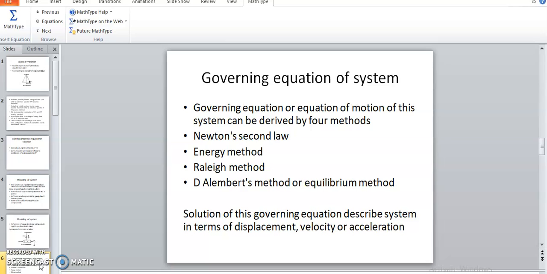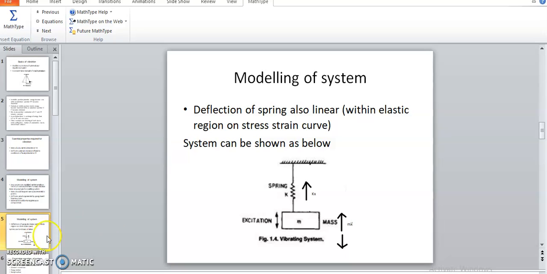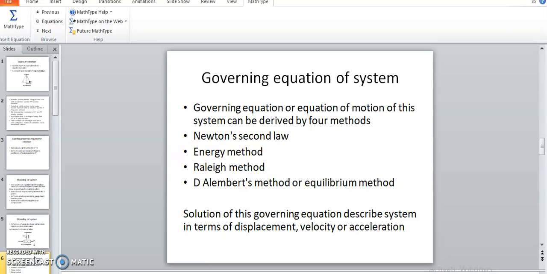So to describe the behavior of that particular system, we derive governing equations of that system. The governing equations or equations of motion we can derive by four methods: by Newton's second law, by energy method, by Rayleigh method, or D'Alembert's method, or equilibrium method.